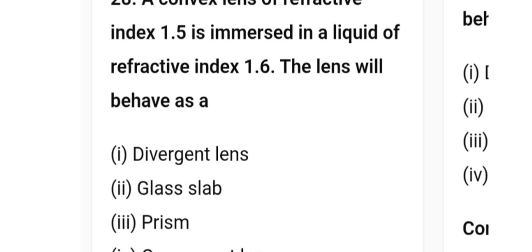A convex lens of refractive index 1.5 is immersed in a liquid of refractive index 1.6. The lens will behave as divergence lens, glass slab, prism, convergent lens. So that will be your answer, option 1, divergent lens.